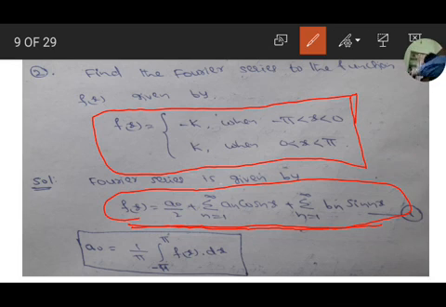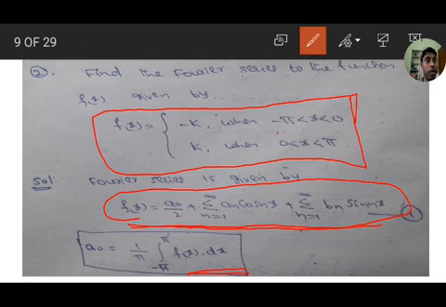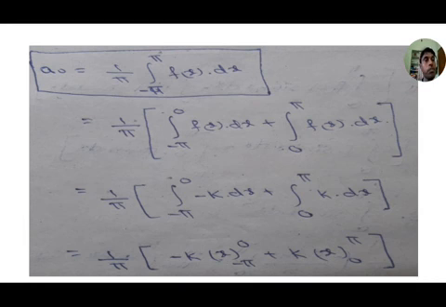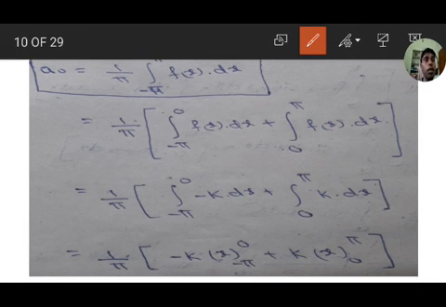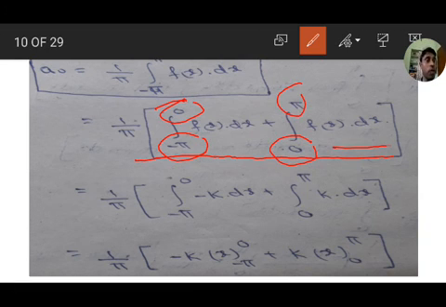We have to find a naught. A naught equal to 1 by pi integration from minus pi to pi of f of x dx. So we have to divide here. The function is defined for minus pi to 0 and 0 to pi, so minus pi to pi is divided into two parts. 1 by pi integration minus pi to pi is divided into 1 by pi integration from minus pi to 0 of f of x dx plus integration from 0 to pi of f of x dx.